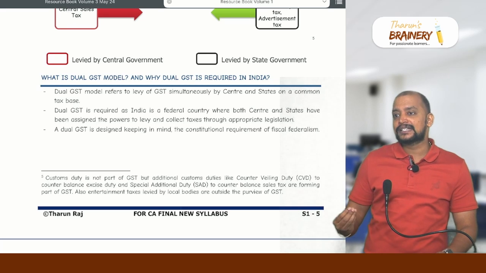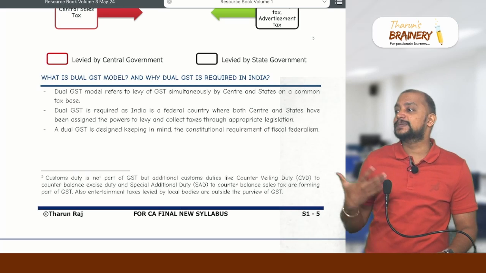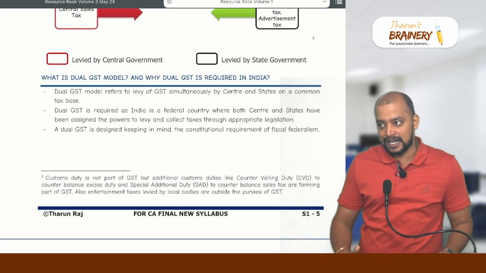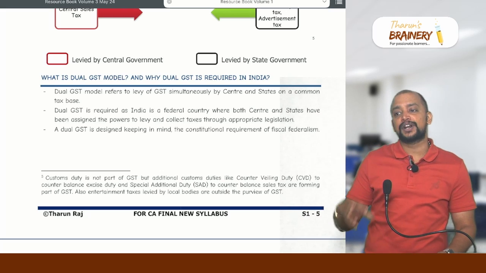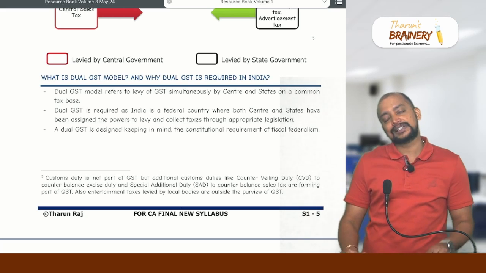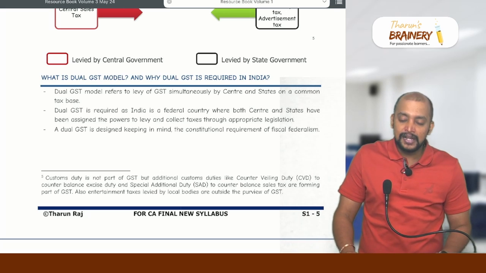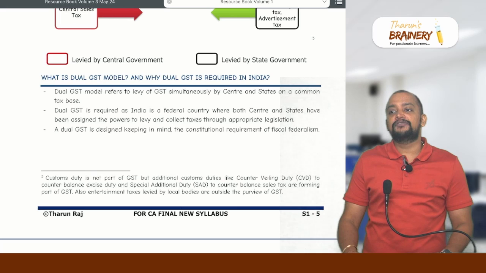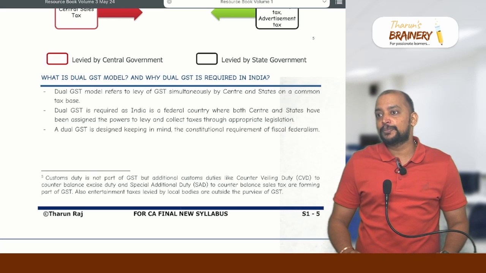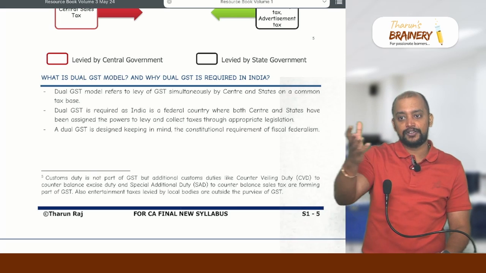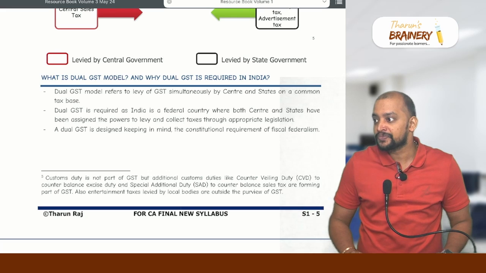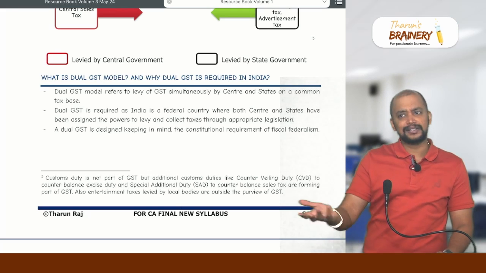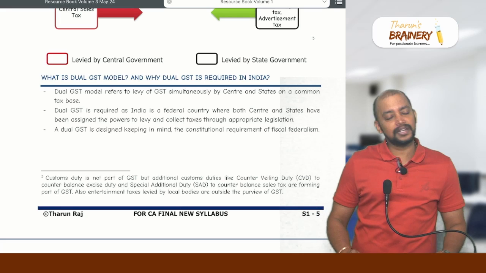Mainly states wanted the liberty in spending. So they cannot always seek the support from the central government. So they need to have some revenue for the sake of that. It's like, say for example, the Tamil Nadu government wanted some 5,000 crores for doing the repair for the floods, etc. And when they need 5,000 crores for this repair, yes, the damage is so severe that they need money.